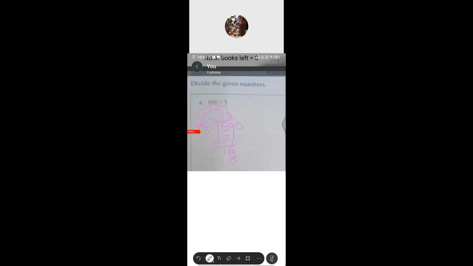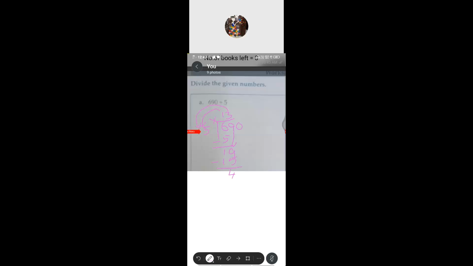Subtract. Isn't it? Subtract. Again, if you subtract, so what is the answer? So 1 minus 1 is 0 only. So 19 minus 15. 9 minus 5. 4. Got it?